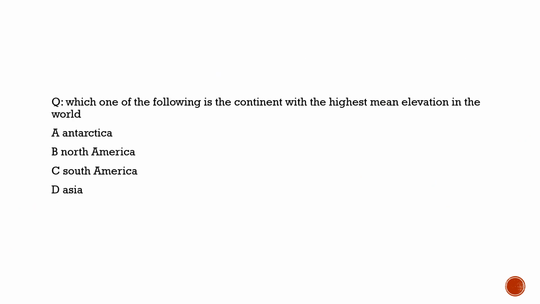Here, today's question is from geography. As I already told you, we are done with ancient history, medieval history, and modern history, we are done with India's struggle of independence, and now we have started with physical geography. Today's question is from the 1995 question paper. The question says: which of the following is the continent with the highest mean elevation in the world? Without any doubt, it is Antarctica. So the correct answer to this question is option A.